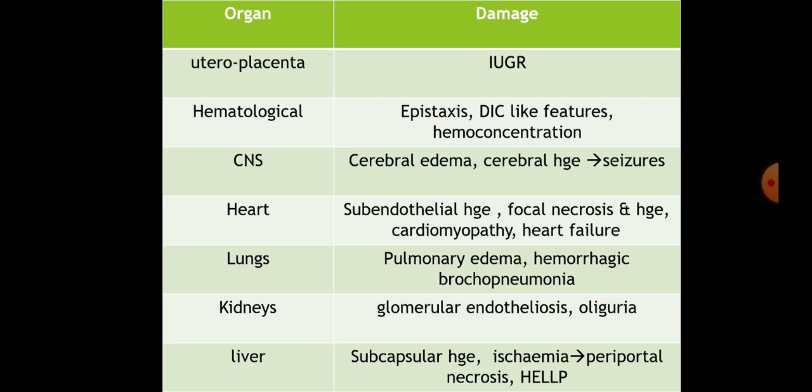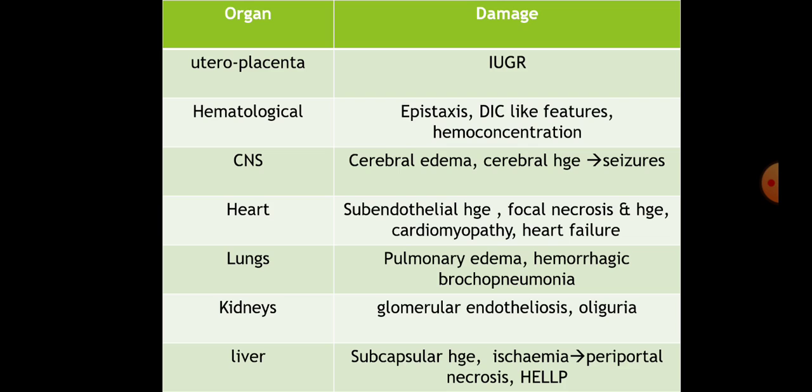Due to decreased uteroplacental flow, IUGR. Hematological impact, which may cause epistaxis, DIC-like features, and hemoconcentration. That's why in preeclamptic women, there is raised hemoglobin, which masks the effect of anemia. Say if a PIH patient has anemia, that effect will usually be masked. Then CNS, which causes cerebral edema, cerebral hemorrhage, leads to seizures.